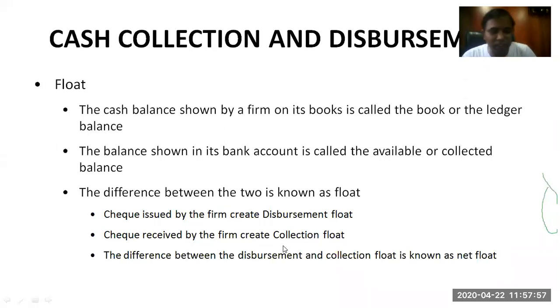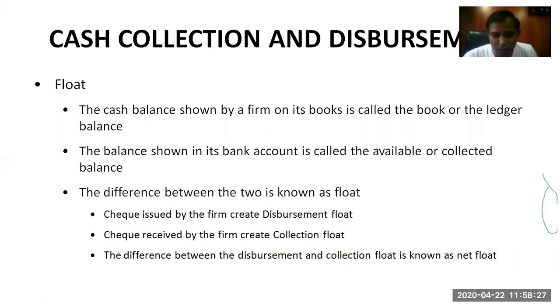So any check that is issued by the company to any of its suppliers, any of its creditors, is disbursement float. Whereas the checks received by the firm create collection float. If you can remember from your previous classes, you might have studied the bank reconciliation statement, BRS. So it is somewhat like that. But here we are talking about both the cash balance, cash ledger, and bank balance, bank ledger.